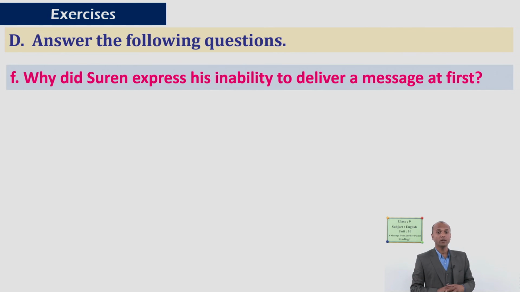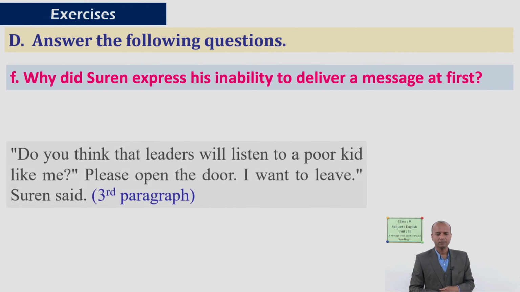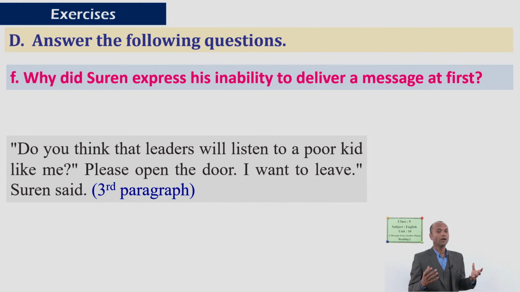F. Why did Suren express his inability to deliver a message at first? He was not ready in the beginning, yes? Later on, he accepted. So why did he reject the idea of delivering the message? For this, you have to read the third paragraph. Do you think that leaders will listen to a poor kid like me?